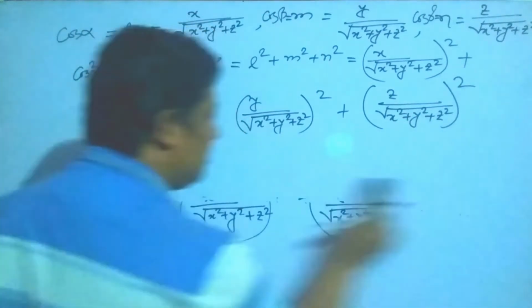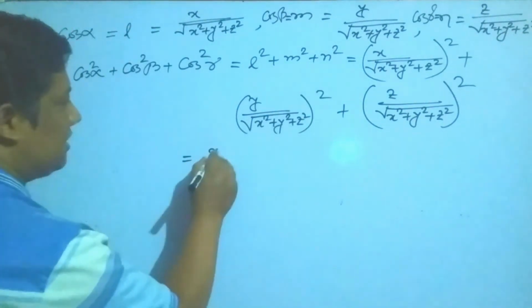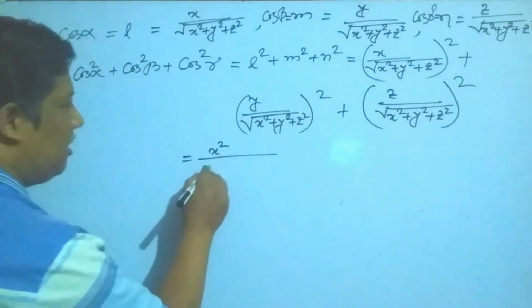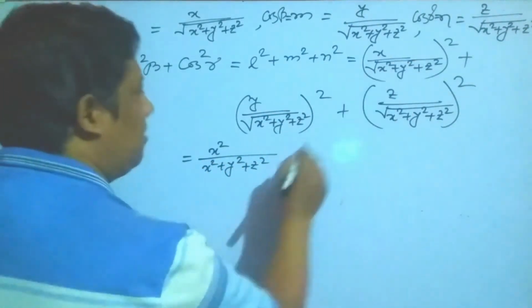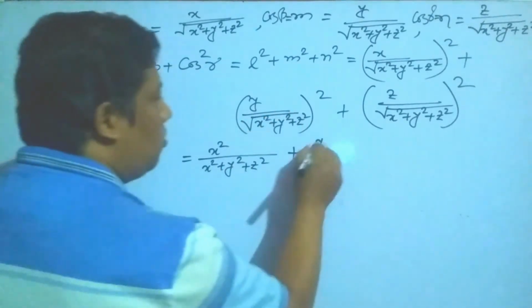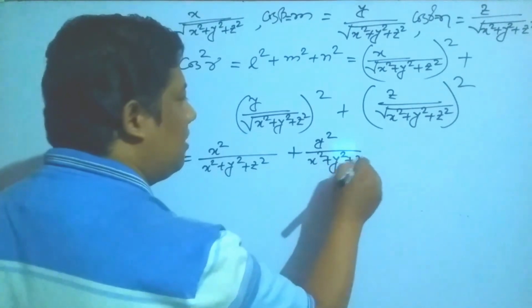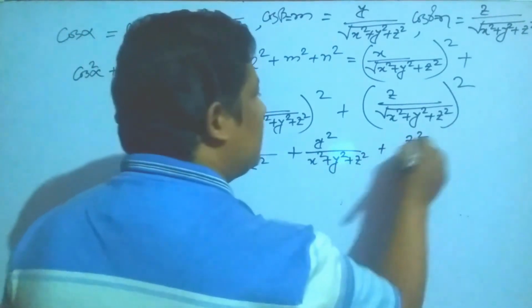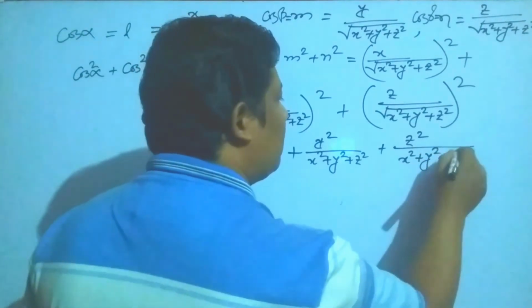So my students, the squares cancel, and I get x² upon (x² + y² + z²) in the first term. Second term, y² upon (x² + y² + z²). Next, z² upon (x² + y² + z²).